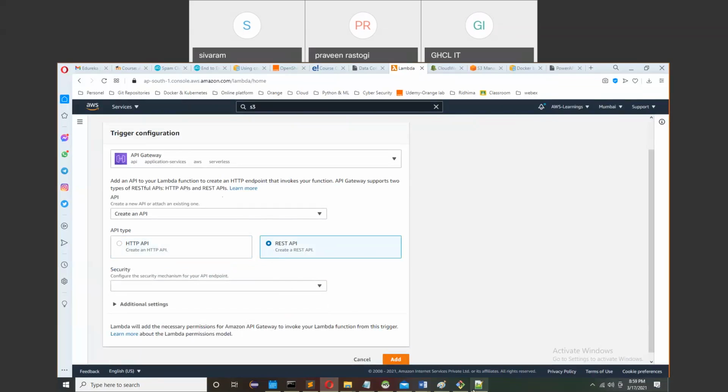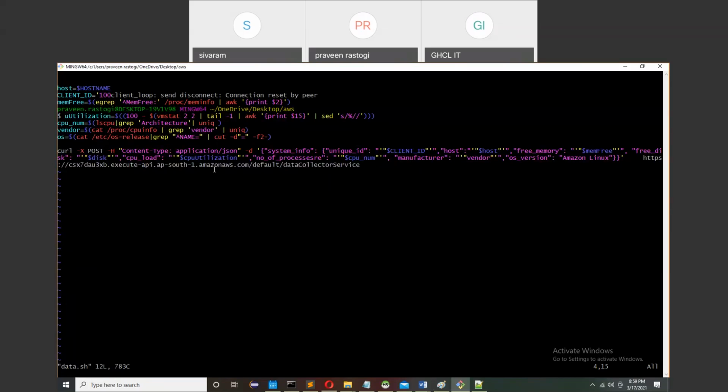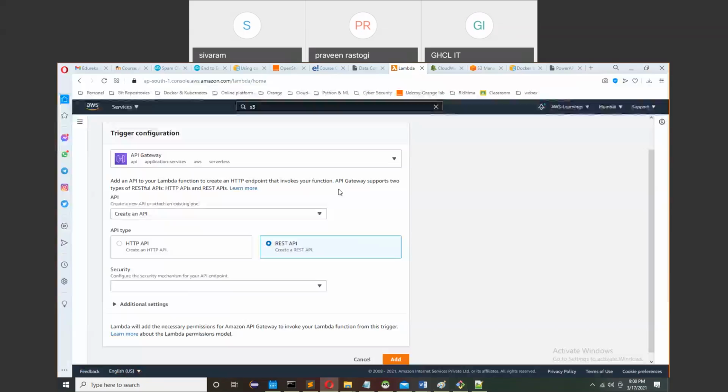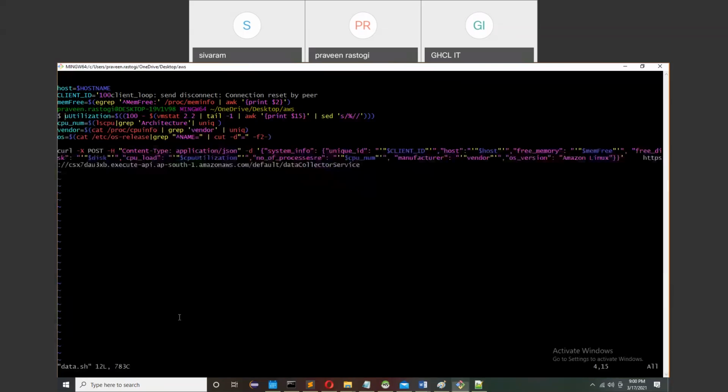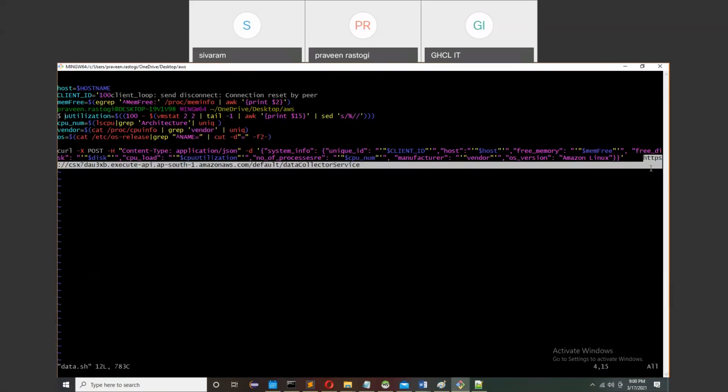Presently it is open, so I'm directly able to call my API from the Lambda function. If you have associated any kind of security like IAM or an API key, then I need to pass the security information when I am calling my API. Otherwise you cannot call it and it will give you access denied.